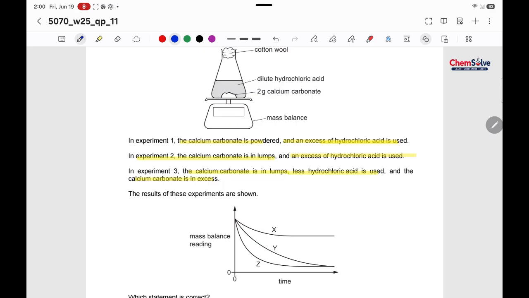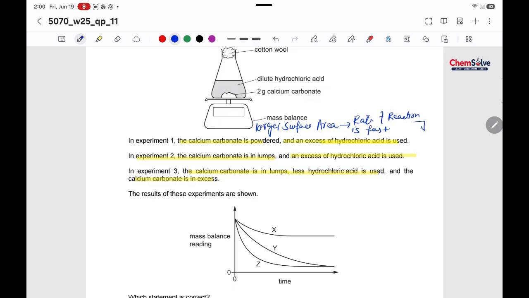If something is powder, it means it would have a larger surface area. And if it has the larger surface area, then the rate of reaction is fast.